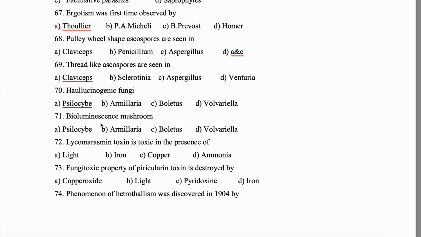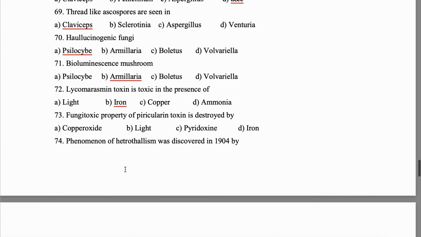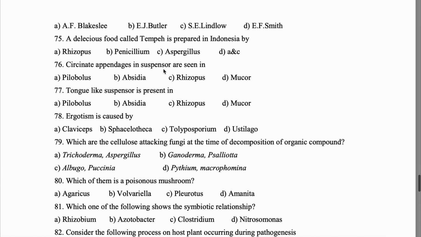71. Bioluminescence mushroom. It's Armillaria. 72. Lycomarasmin toxin is toxic in the presence of iron. Question 73. Fungitoxic property of pyrrolizine toxin is destroyed by copper oxide. 74. Phenomenon of heterothallism was discovered in 1904. By whom? It's Blakeslee.